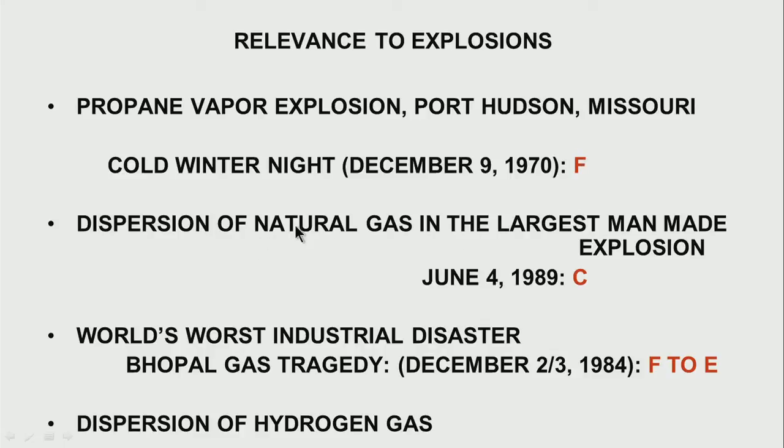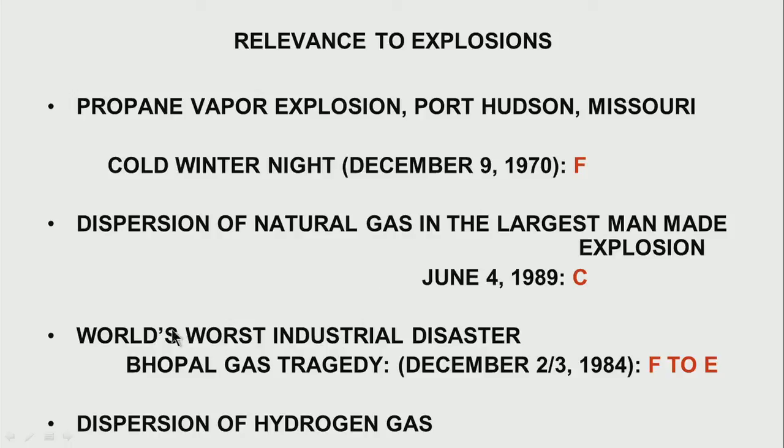When we talk in terms of dispersion of natural gas in the largest man-made explosion, well, this was in Ural Mountain, this was in 1989, in June, a summer month. Well, this again gave an atmospheric stability. It was a cloudy day perhaps. The atmospheric stability was C. That means an unsteady atmosphere compared to the steady atmosphere on this cold month.